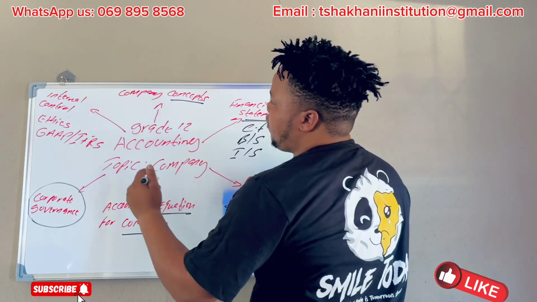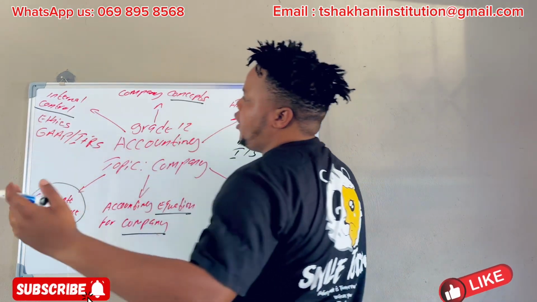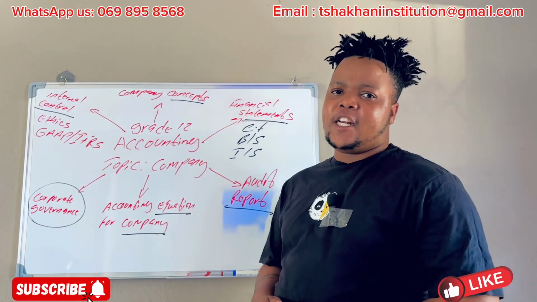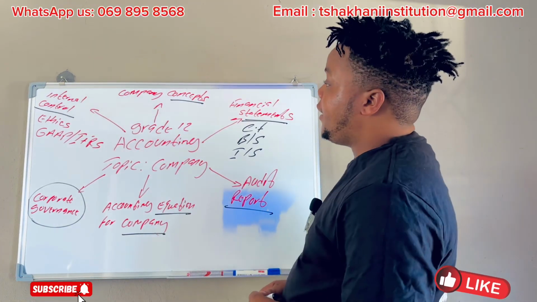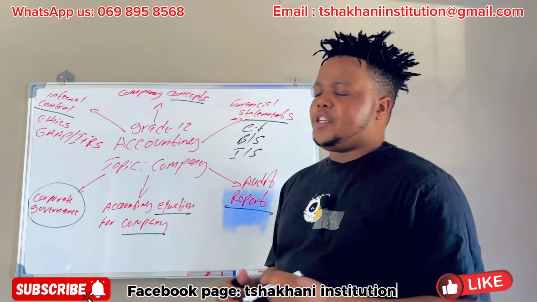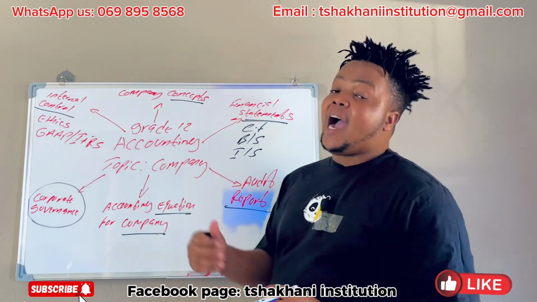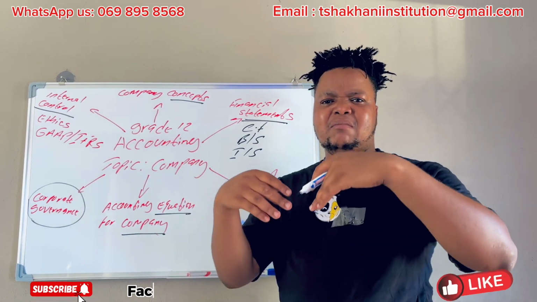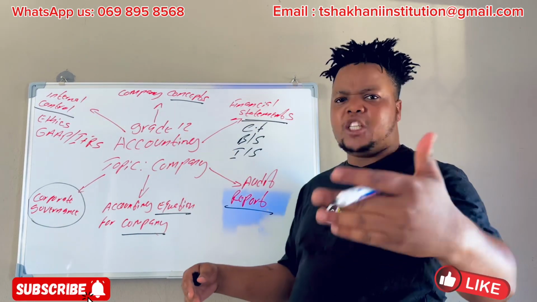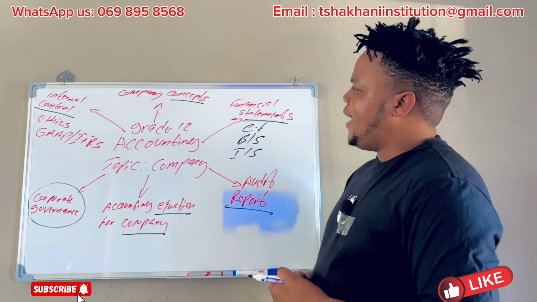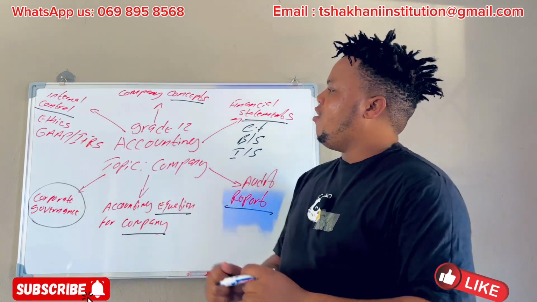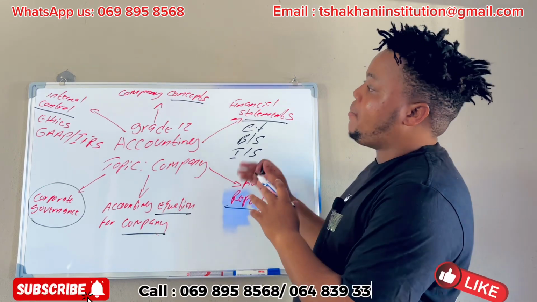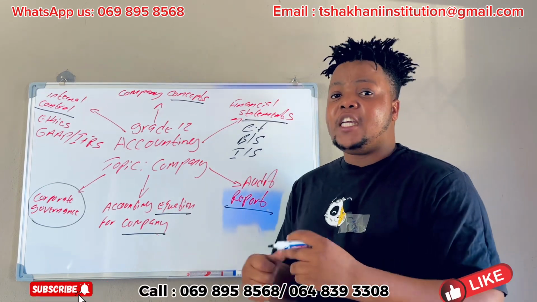And then we also have what we call internal control. You did internal control from grade 10, so we also have internal control even in grade 12. And then we have ethics. You know what ethics are. And then we have GAAP. We are referring to historical cost, matching, prudence, you know them. And then we also have what we call IFRS. So this is the summary for the first term in grade 12.